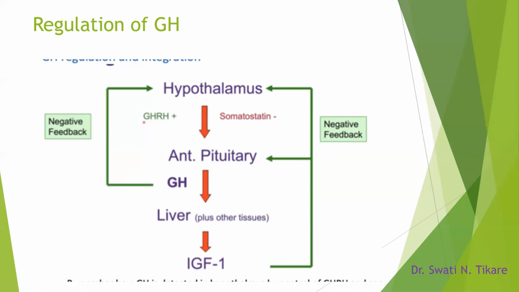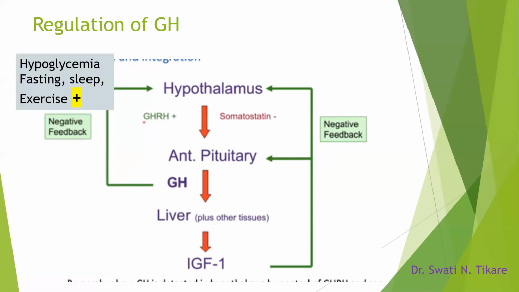Apart from this, the hypothalamus receives several stimulatory and inhibitory influences. So let's see a few stimulatory and inhibitory influences on the hypothalamus which can alter the release of growth hormone. The stimulatory influences are, first and most important, hypoglycemia, fasting, sleep, and exercise. So these are the stimulants for growth hormone,